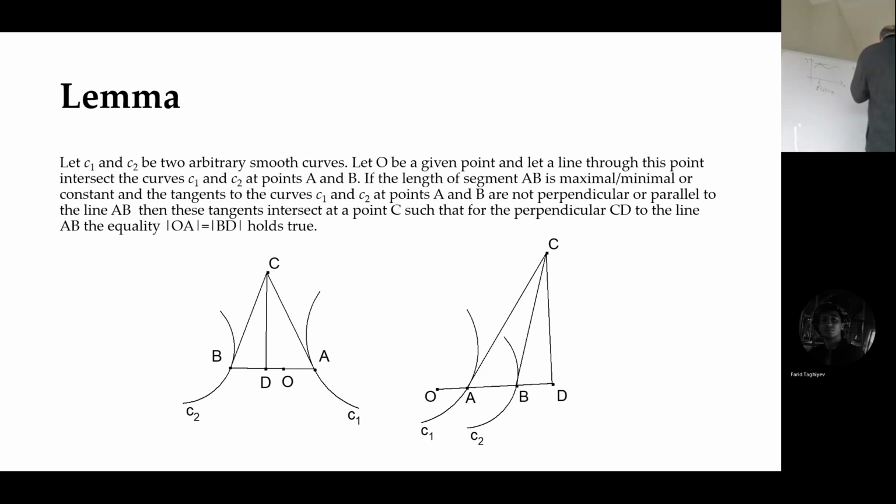Or another way, f prime c is equal to g prime c. What is the geometric meaning of this? Parallel tangents. It happens, for example, here. This tangent line is parallel to this tangent line.